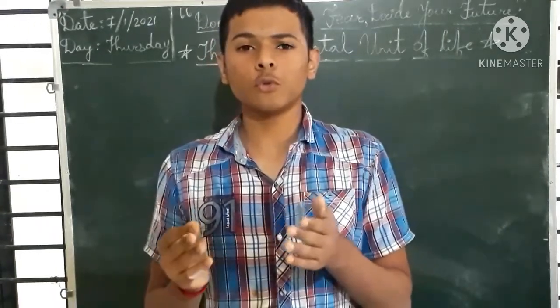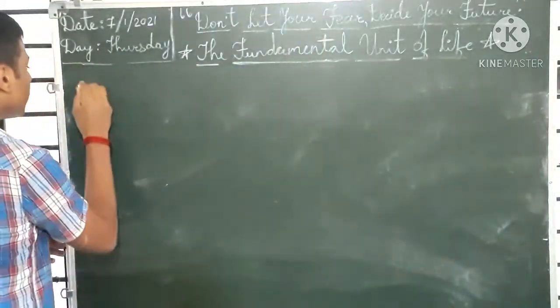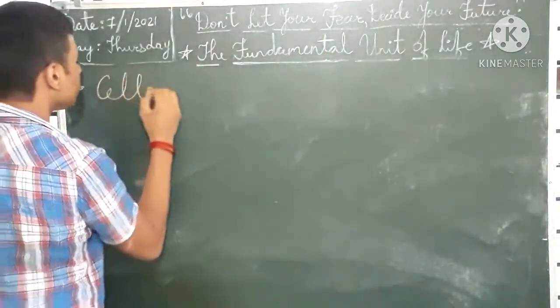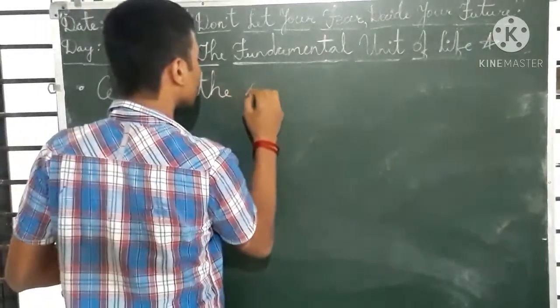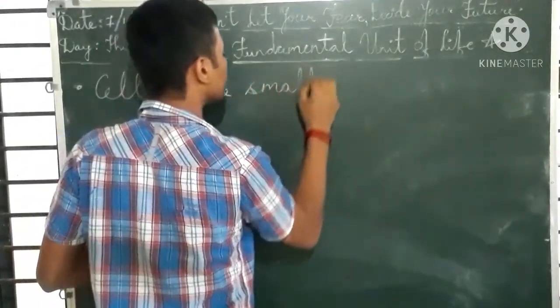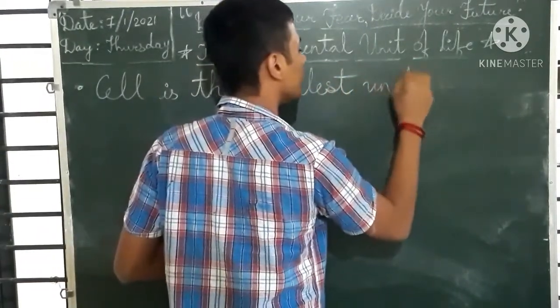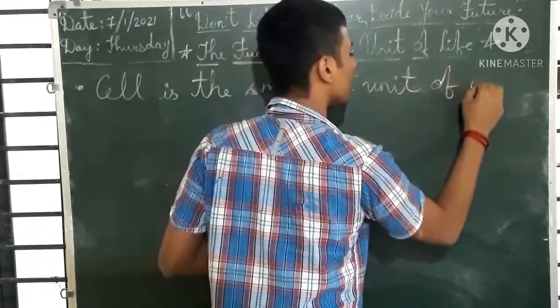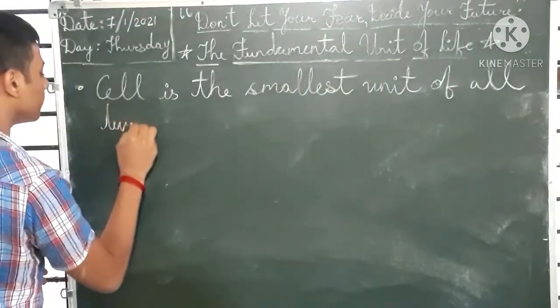So if I want to describe cell in a basic manner, what will I write? I will write: cell is the smallest unit of all living organisms.